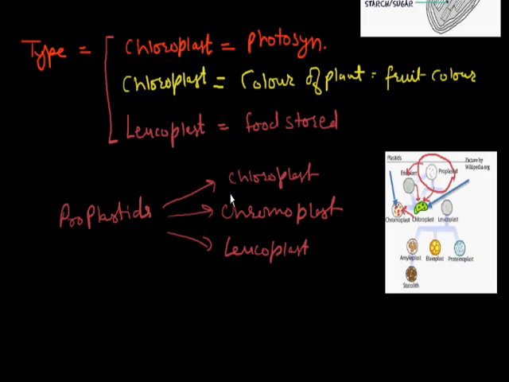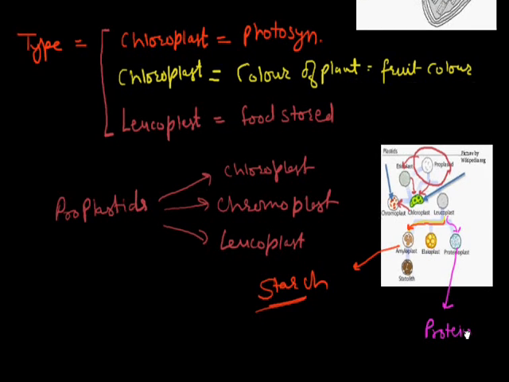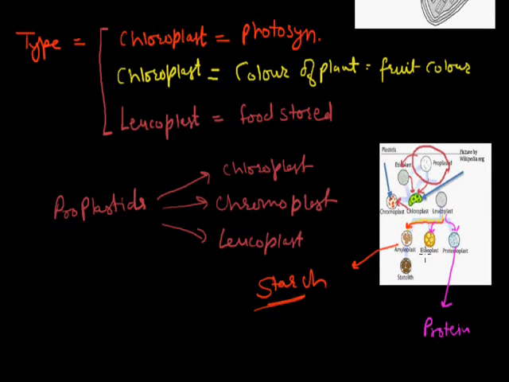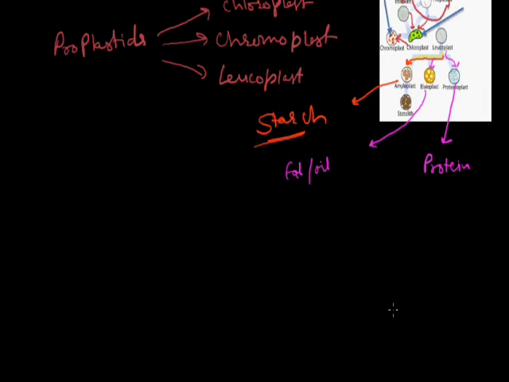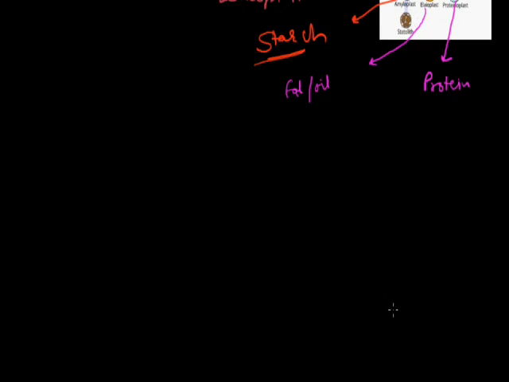Leucoplasts are of three types on the basis of stored food. In the case of amyloplast, the leucoplast stores food in the form of starch. If the food is stored in the form of protein, we call it proteinoplast. If the food is stored in the form of oil or fat, we call it oleoplast. So these are the various types of plastids in the plant body.